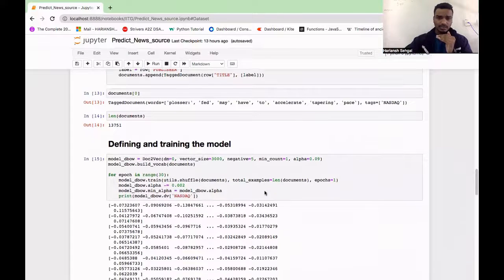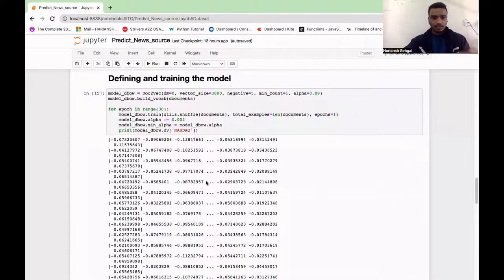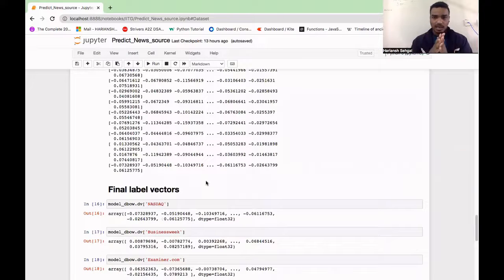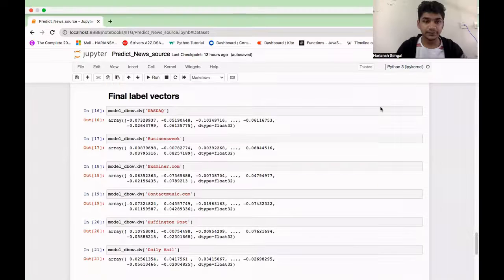And as we can see, for a particular news source, for each epoch it is changing its vector. And the last vector is our required vector. After training our model, we have obtained a vector for each label or each tagged document, that is, each news source. Here we can see that for each news source we have obtained a vector. Now coming to our testing and result, my friend Satvik will explain further.